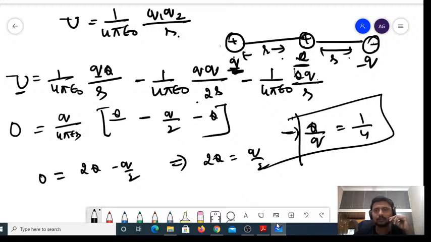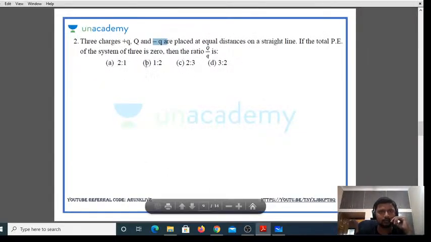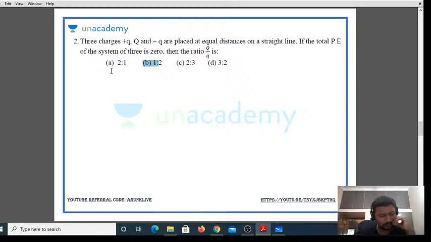The third charge which has been placed is nothing but minus 2q, right? So it becomes 2q, and 2q means it becomes q. Now Q by q is equal to 1 by 2. Yes, the answer 1 is to 2 must be my answer, right? I have typed the charge wrongly. Sorry. Next.